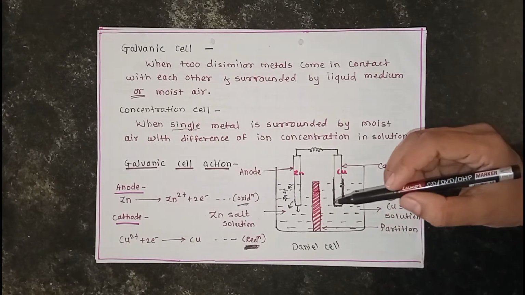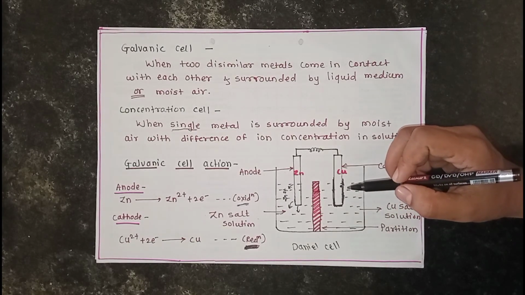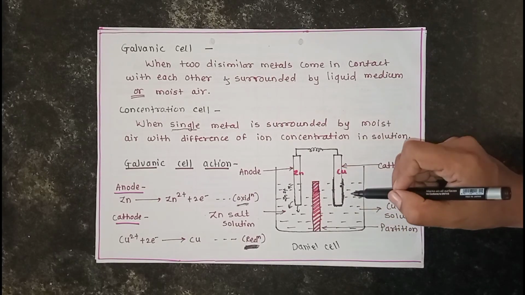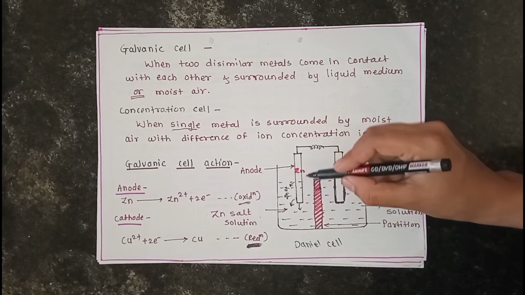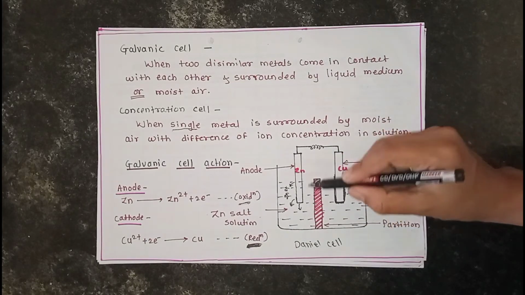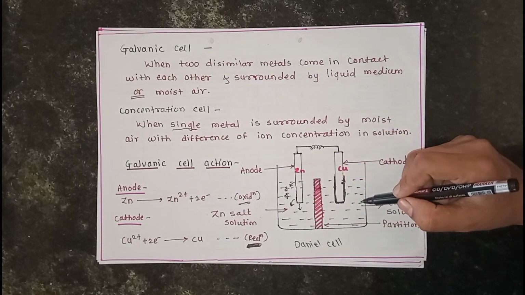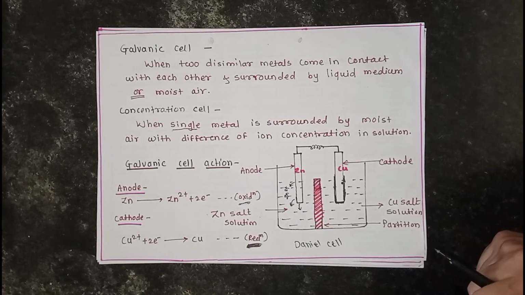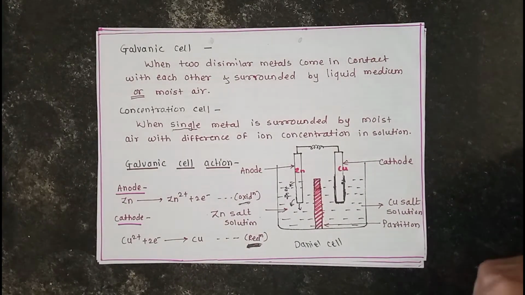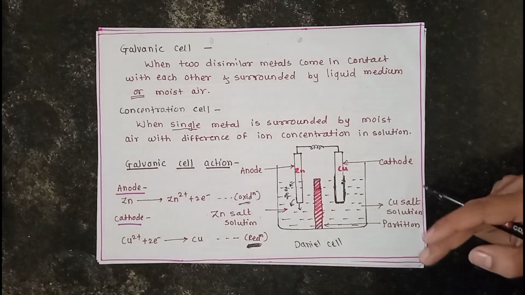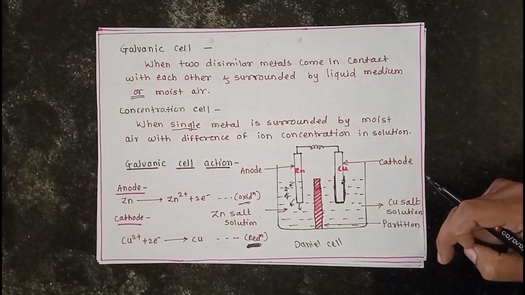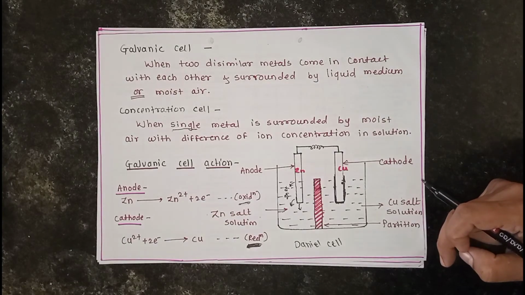And the third important point for electrochemical corrosion is electrical contact between the anode and the cathode for the movement of electrons. So at the anode and cathode the movement of electrons can be carried out. That's why this is the third important point. First, cathodic and anodic areas are there. Second, presence of a conducting medium. And third, electrical contact between anode and cathode for movement of the electrons.